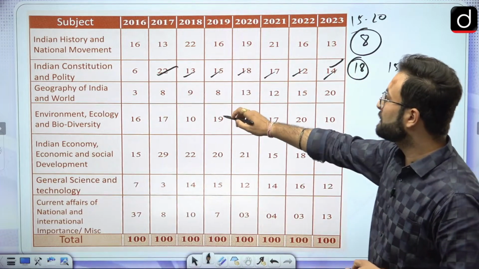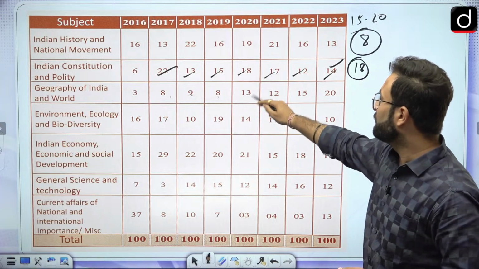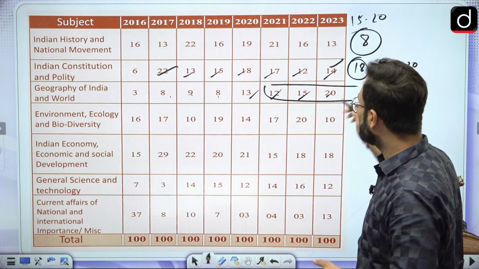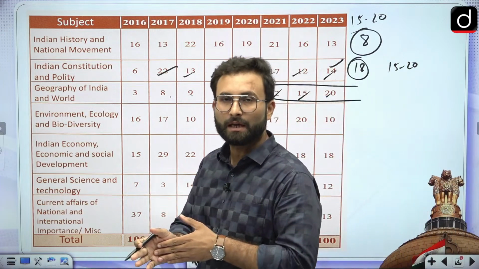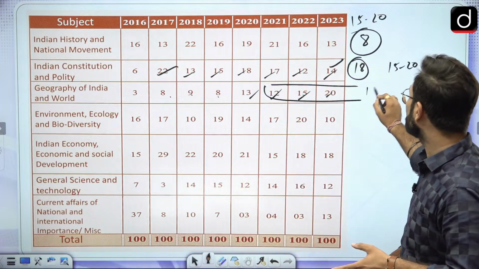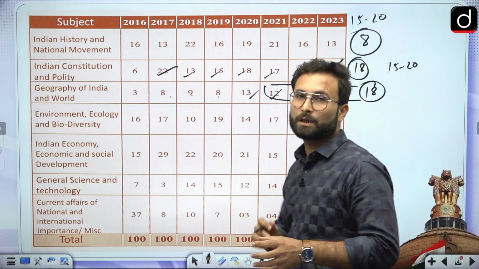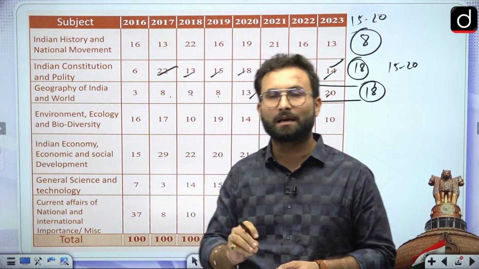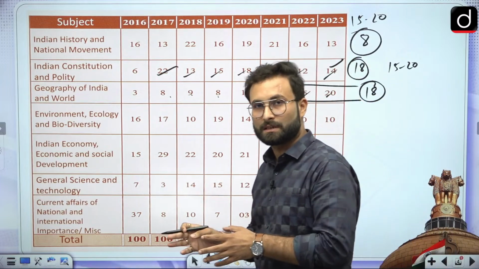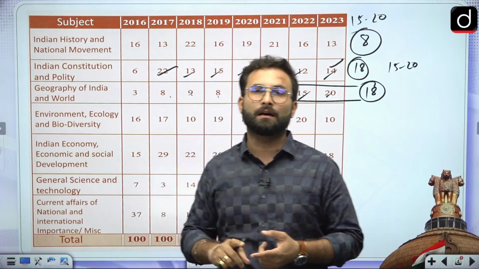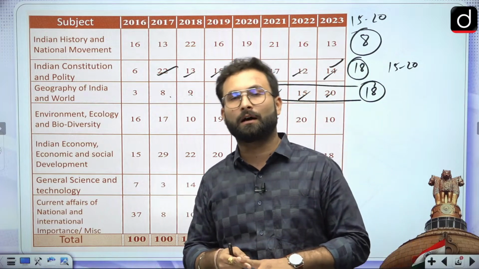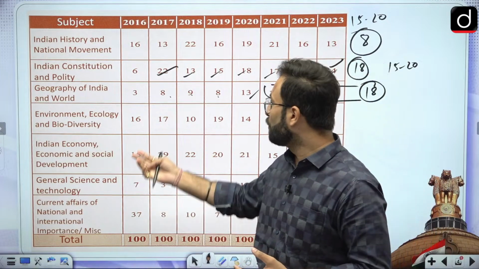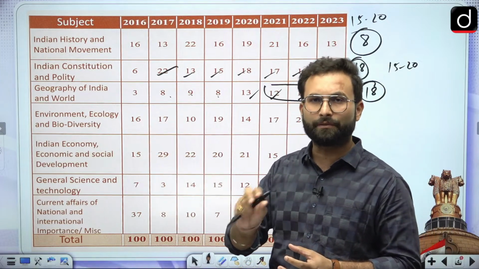Then comes geography. Here you can say 8, 9, 8, 13, 12, 15, 20. In the last few years, the pattern is that they are focusing more on geography. This time also they have focused on geography. They have asked nearly 18 questions from geography. Ultimately, geography becomes important for your examination, because they are conducting the exam for civil services as well as the forest services. When we are talking about the forest services, subjects like geography, environment, ecology become important. So there is a quite decent weightage of geography and environment.